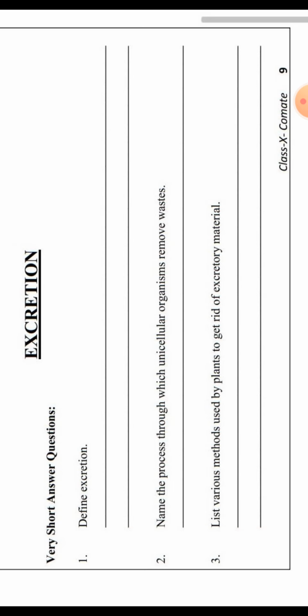So first is define excretion. Excretion is the removal of toxic substances or nitrogenous waste from the body in the form of urine. Next, name the process through which unicellular organisms remove waste. Unicellular organisms remove waste by the process of diffusion.